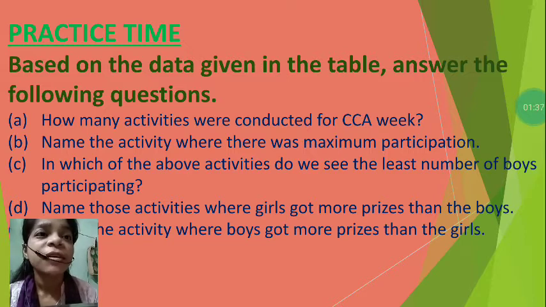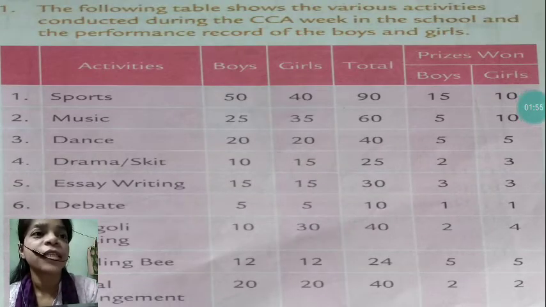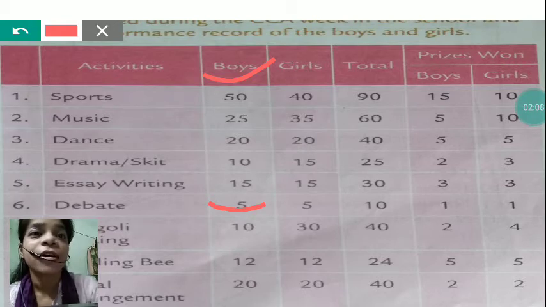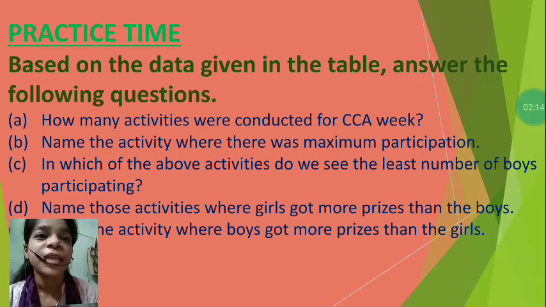C. In which of the above activities do we see the least number of boys participating? Now we have to find those activities in which the number of boys participated is least. So here you have to see this column. The activity in which the number of boys is the least is number 5 and it is debate. So for C the answer is debate.